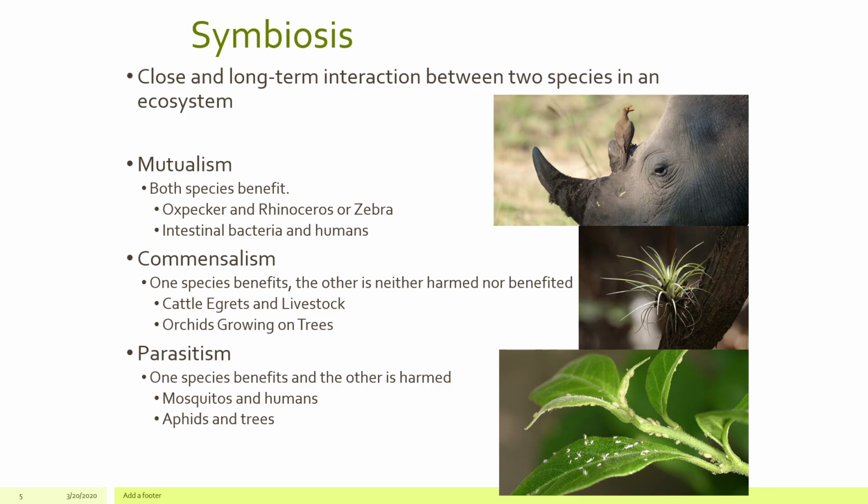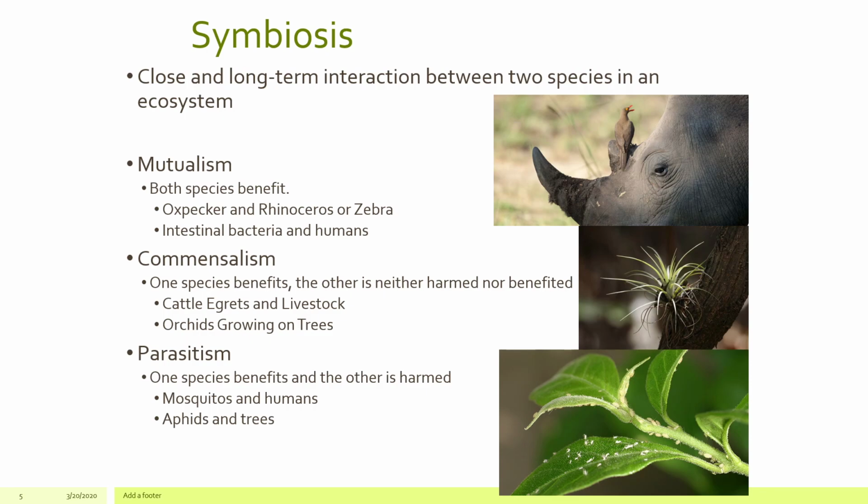Another example is orchids growing on trees. The orchids will use the tree to get higher up to be able to get more sunlight. They don't harm the tree. They're not taking sunlight away from the tree. They're just using the tree. And there's no real negative impact on the tree in that situation.